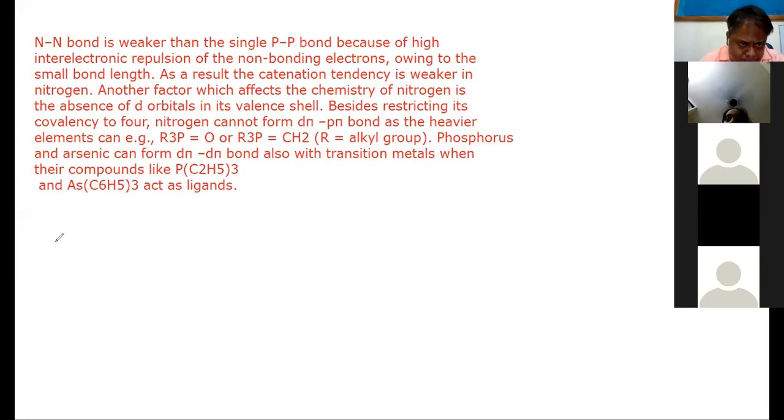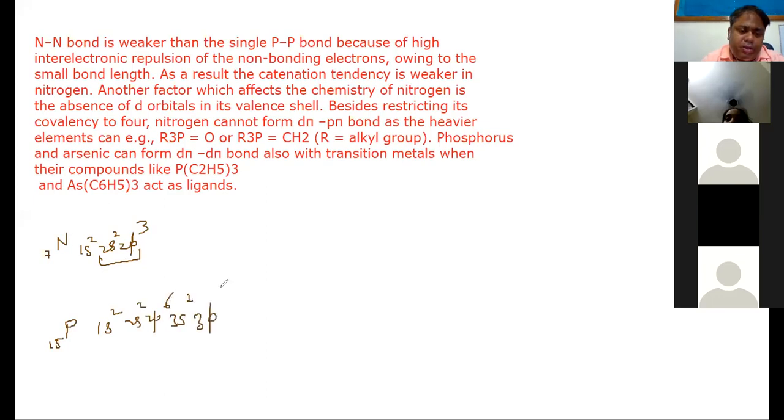See, nitrogen does not have d orbital. 1s2, 2s2, 2p3. In the second shell, there is no scope of d orbital, but phosphorus has d orbital. 1s2, 2s2, 2p6, 3s2, 3p3. And 3d is also there, although it is vacant. Okay, but it has 3d. As a result, this kind of d pi bond is possible.